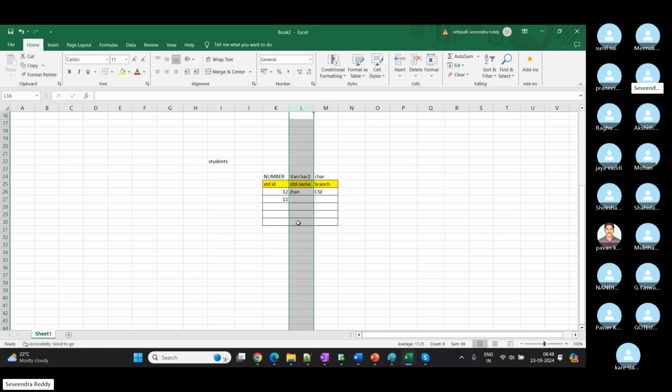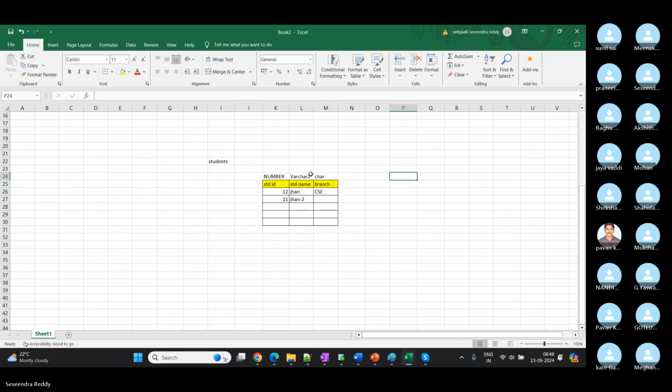When it comes to names, in India we don't have any numbers in a name. Few people may have, but in other Western countries, they do have numbers, right? So John 1, Nicholas 2, Nicholas 3, like that. They can have numbers also in their names, and it will allow it. So varchar is nothing but a combination of both numbers and characters. Either we can store numbers or we can store characters by using the varchar2 data type. Same way with char also, but one difference is there.